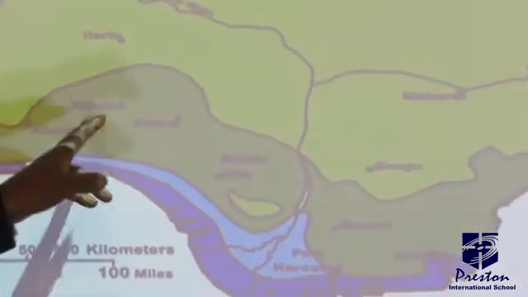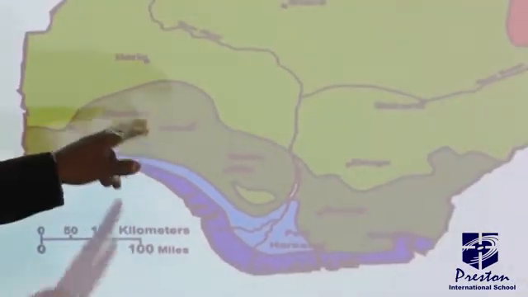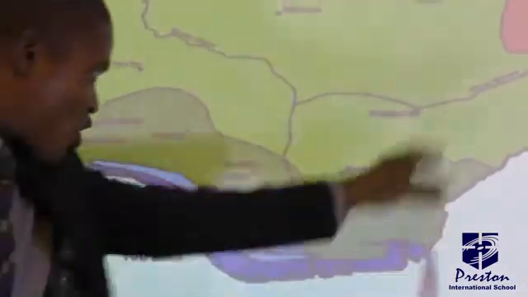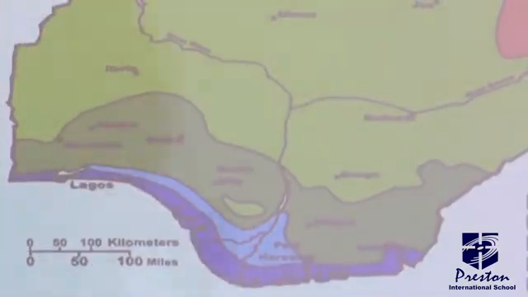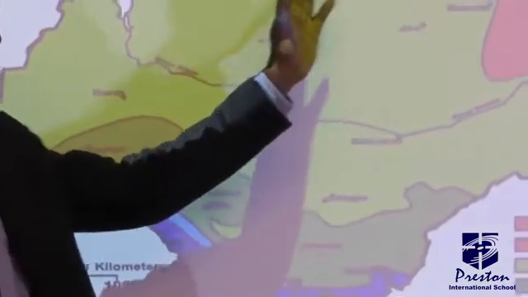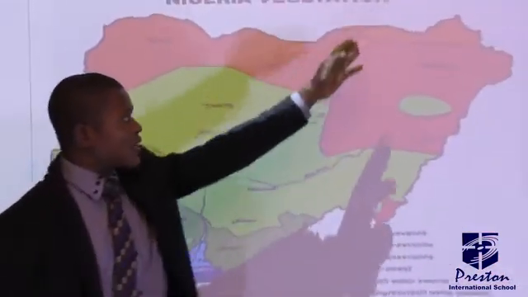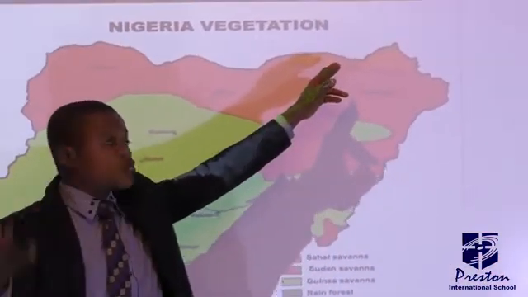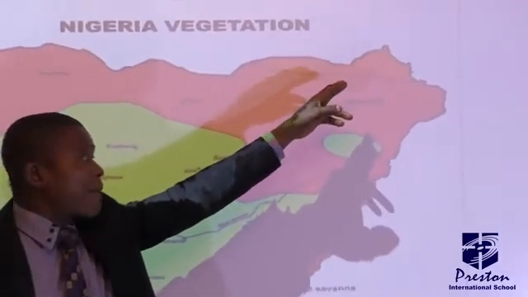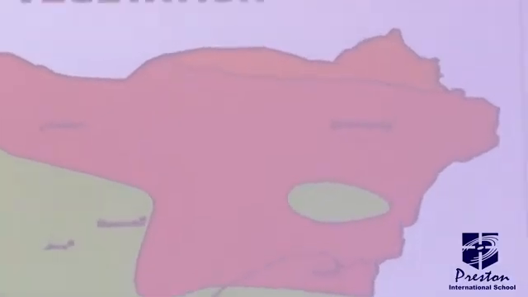Look at this color, this deep color of green. This is the rainforest vegetation, followed by the savanna vegetation, that is the Guinea savanna, and then the Sudan savanna. Then the last one, which is the smallest so far, and the drier part, is the Sahel savanna.